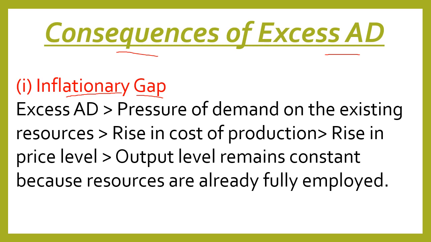See, there is excess AD in the economy, pressure of demand on the existing resources. Why? Because output remains constant, there cannot be an increase in production or output. If production cannot be increased, that means excess AD will create pressure of demand on existing resources, which will lead to a rise in cost of production. If there is a rise in cost of production, that means there would be a rise in price level. Why? Because output level remains constant because resources are fully employed.